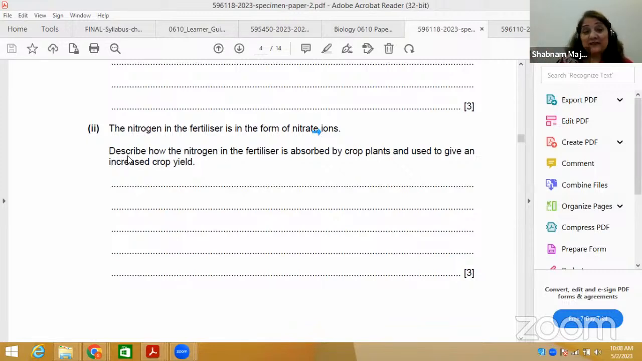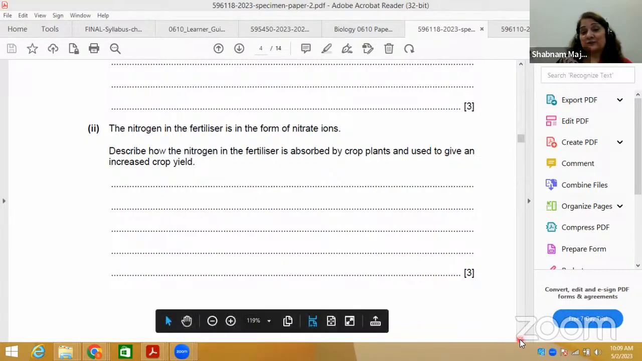Now, what is the command word here? Describe how the nitrogen in the fertilizer is absorbed by the crop plants and used to give an increased crop yield. Think of it. Nitrogen in the fertilizer is absorbed. What is fertilizer? You must have done the nitrogen cycle, if you remember. The role of the nitrogen cycle means the role of fertilizers, the role of bacteria in the nitrogen cycle, addition of nitrates, removal of nitrates. So bring it to your mind. What are the topics which are related in this question?